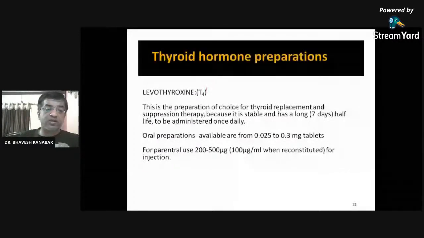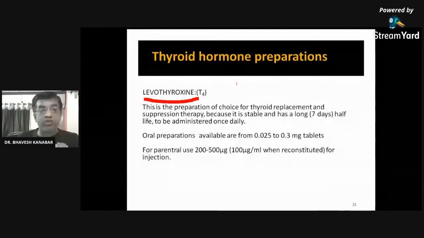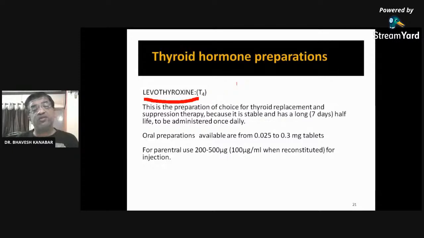Now for hypothyroidism. First is levothyroxine, T4. Remember this name, levothyroxine. As you know, thyroxine is the endogenous hormone which is synthesized in our body. Here the thyroxine preparation is made in the form of the drug levothyroxine. So this is the preparation of choice for thyroid replacement. Thyroid replacement means here we are not replacing the gland, we are replacing the hormone.